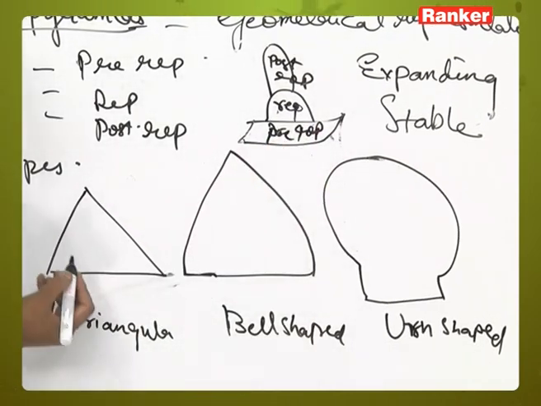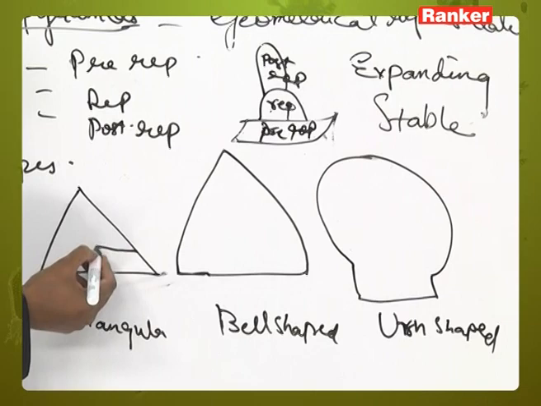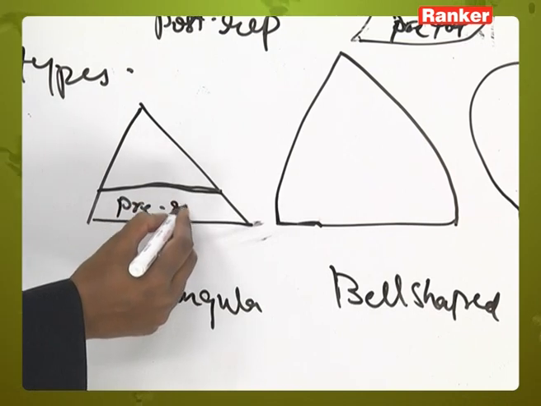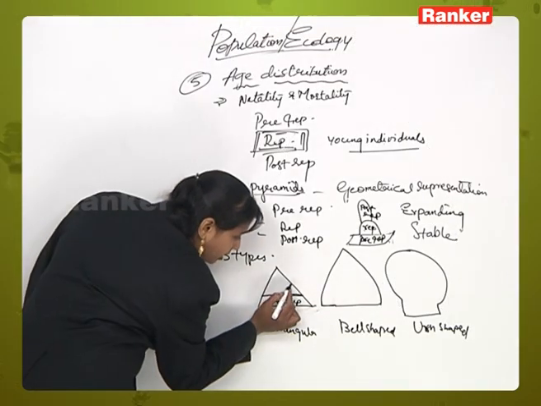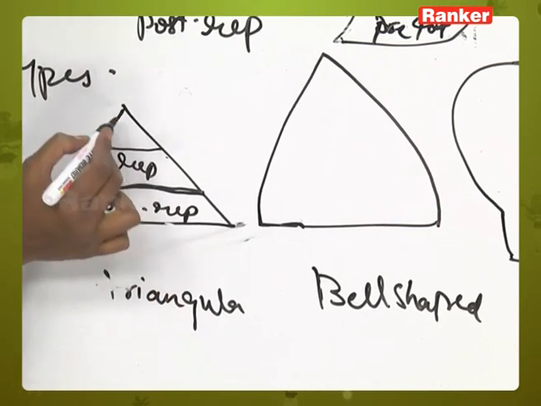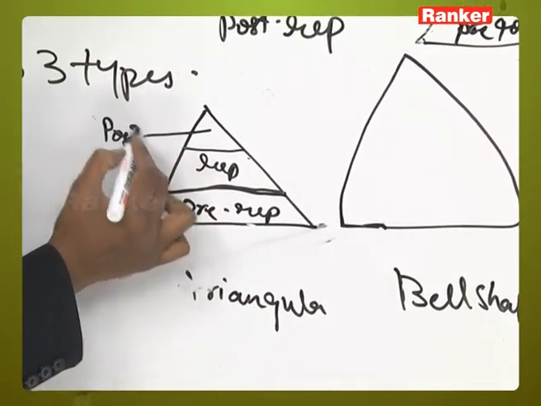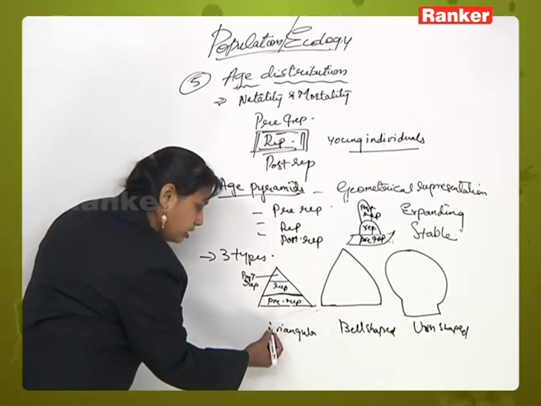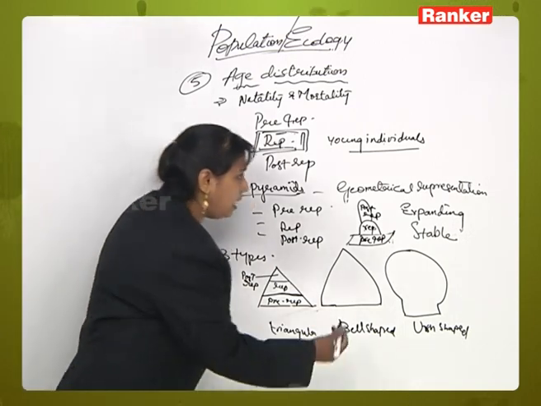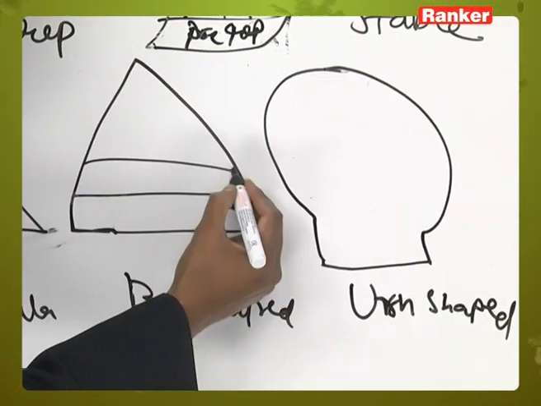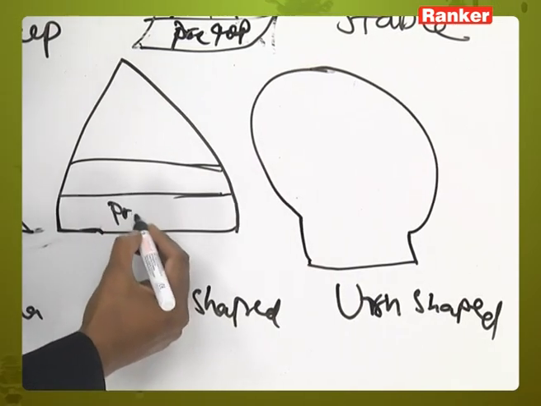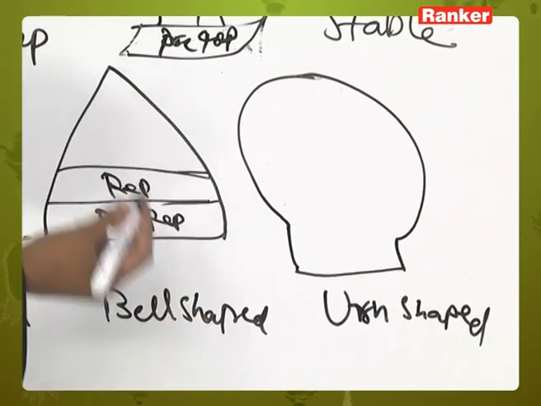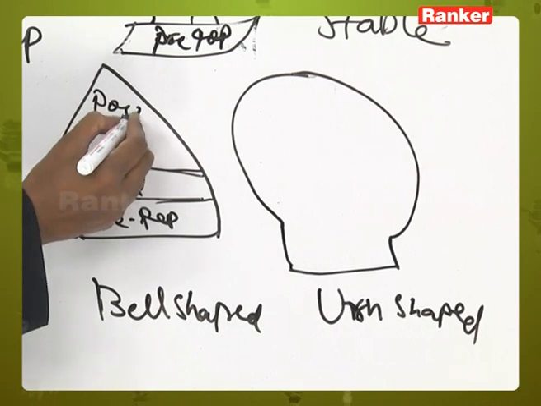Okay, now here in the triangular shape you will see more of the pre-reproductive phase and reproductive phase and less of the post-reproductive phase. Okay, the population growth is high with the younger individuals here. Next, bell shaped, here you will have equal proportions of pre-reproductive stage, reproductive stage and post-reproductive stage.